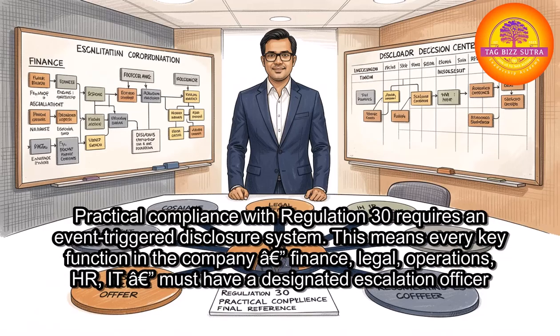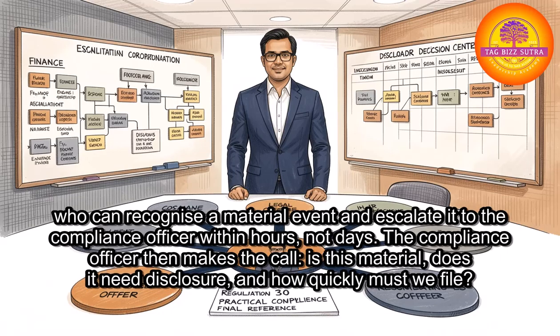Practical compliance with Regulation 30 requires an event-triggered disclosure system. This means every key function in the company, finance, legal, operations, HR, IT, must have a designated escalation officer who can recognize a material event and escalate it to the compliance officer within hours, not days. The compliance officer then makes the call. Is this material? Does it need disclosure? And how quickly must we file?